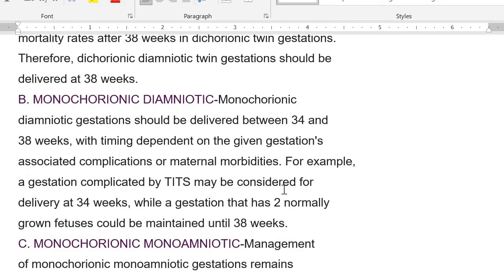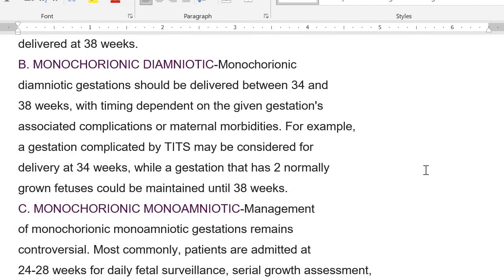The second type of pregnancy is monochorionic diamniotic. A monochorionic diamniotic gestation should be delivered between 34 and 38 weeks, with timing depending upon the given gestation's associated complications or maternal morbidity. For example, a gestation complicated by twin-to-twin transfusion syndrome may be considered for delivery at 34 weeks, while a gestation that has two normally grown fetuses and no complication can wait until 38 weeks.